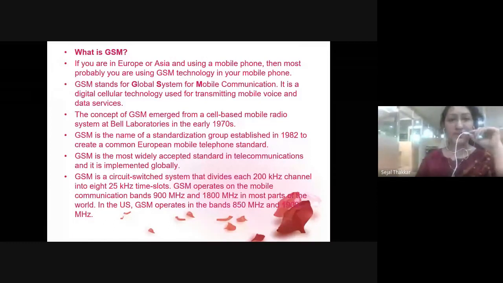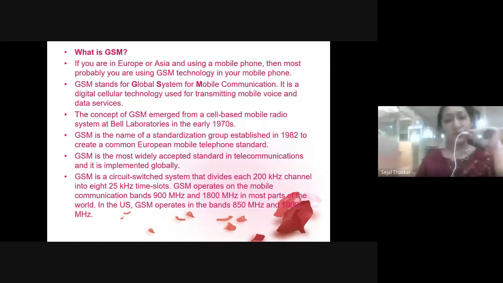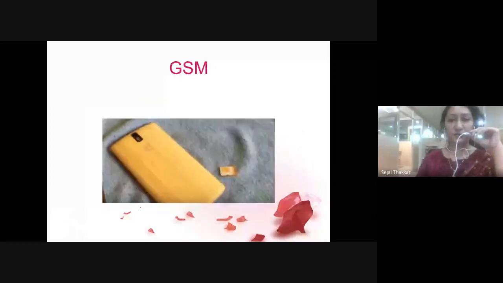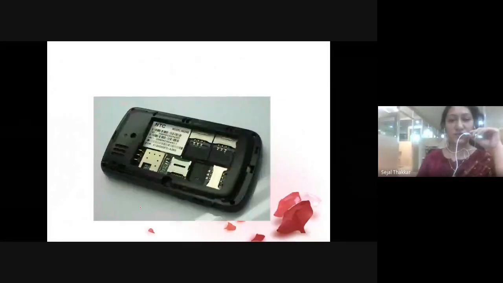GSM, the full form of GSM, is Global System for Mobile Communication. It got started in the 1970s and became standardized in 1982 through the European Mobile Telephone Standard. It got worldwide acceptance. Initially Reliance was using CDMA phones, where there is no facility for changing the SIM card. Now we are using GSM phones, where there is the facility of changing the SIM card.